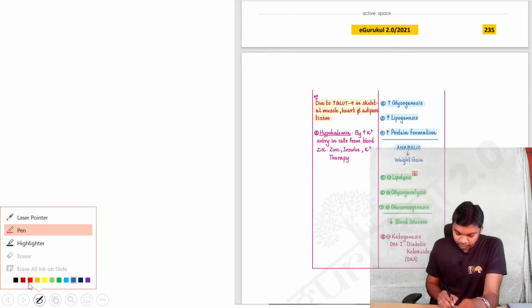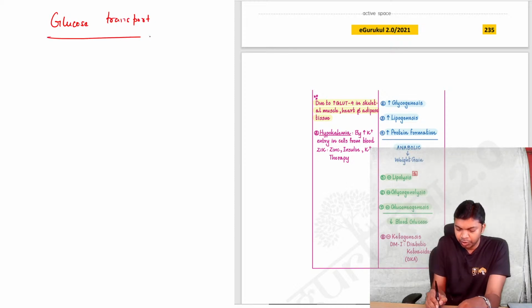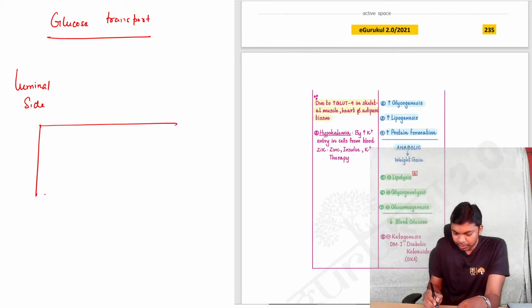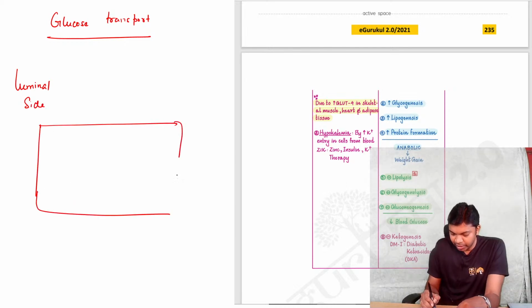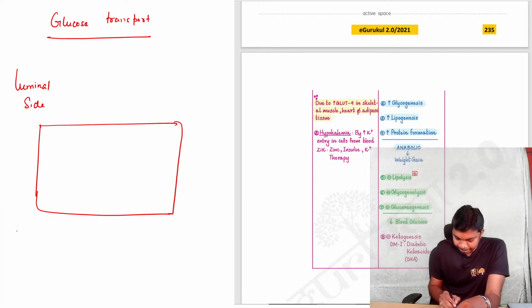On the other hand, when it comes to glucose transport, you also need to know another point here. When it comes to glucose transport, let us consider two sides of a cell membrane. One is luminal side of a cell membrane. On the other side, we also have basal side of the cell membrane. Luminal side as well as basal side.